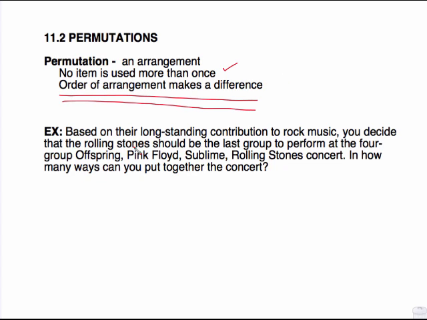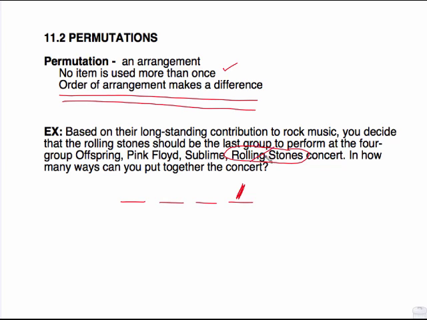So, for example, based on their long-standing contribution to rock music, you decide that the Rolling Stones should be the last group to perform at the four-group Offspring, Pink Floyd, Sublime, and Rolling Stones concert. So there will be 4 groups performing. And you, as the person in charge, want the Rolling Stones to be last. So how many groups can occupy the last position? Just one. You want the Rolling Stones to go last.